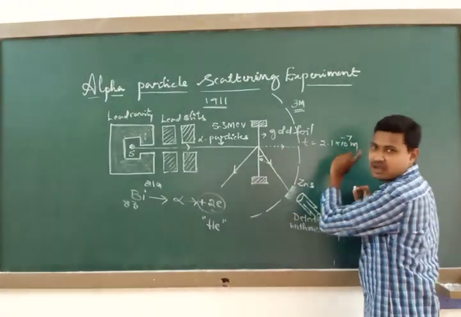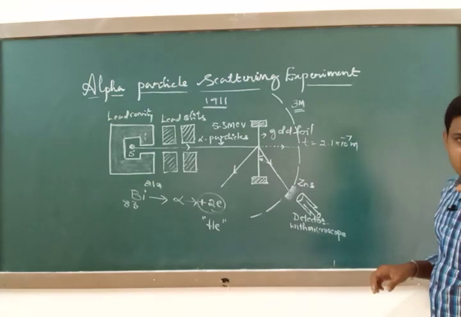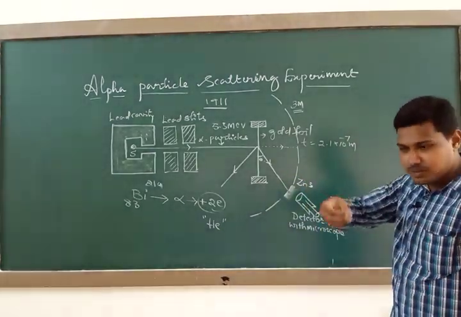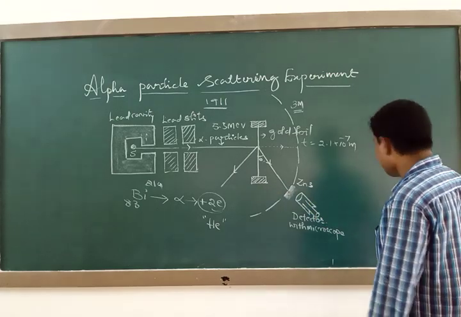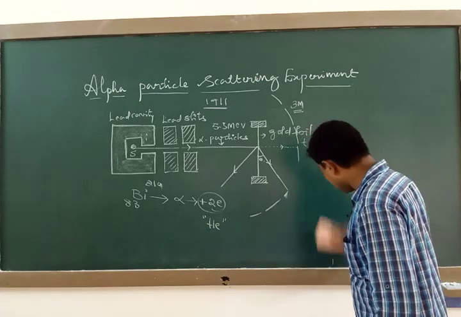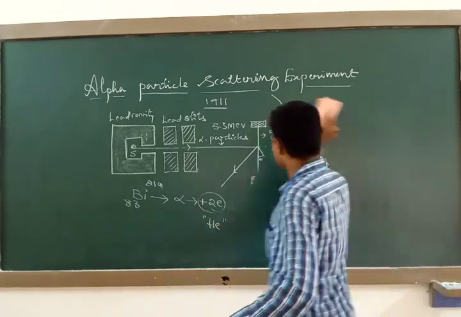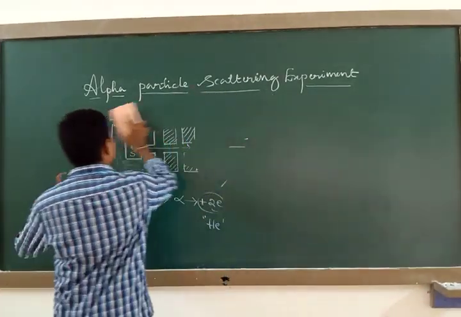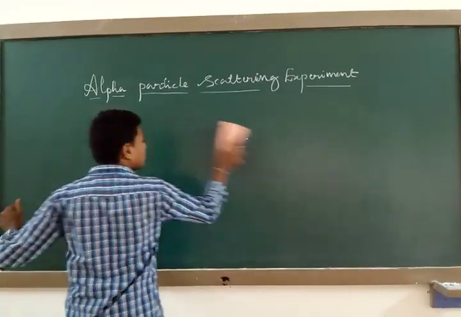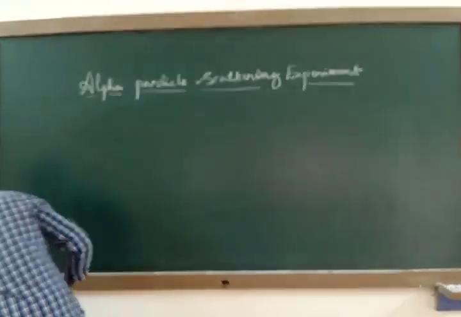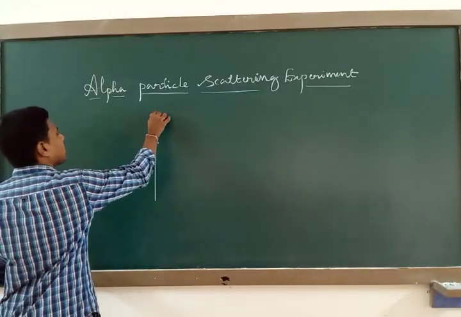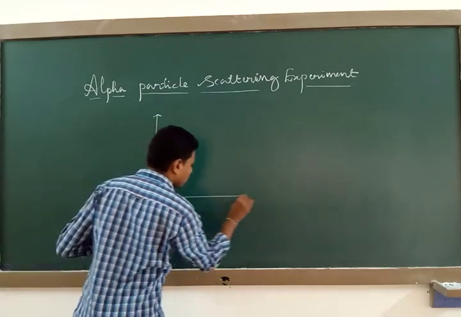For different angles of scattering, they found the number of scattered alpha particles. It means they counted the number of alpha particles scattered, and then they plotted a graph. I will show the graph right now. So this is the experimental arrangement, and this is the experiment they are explaining here. After conducting this experiment, they plotted a graph. This graph is very important, and it is based on their theoretical assumption.